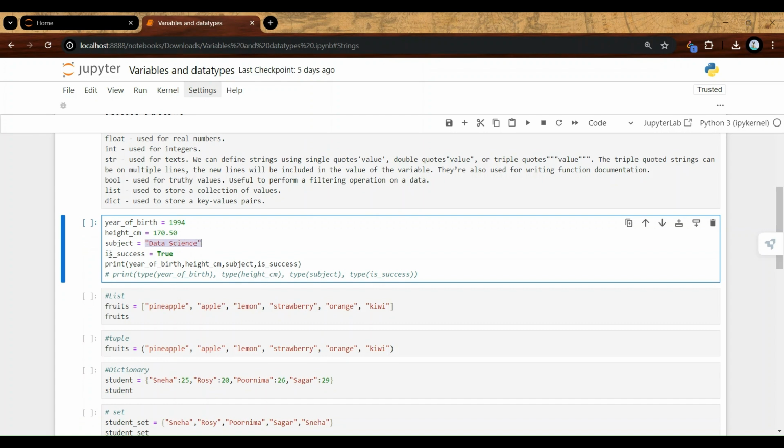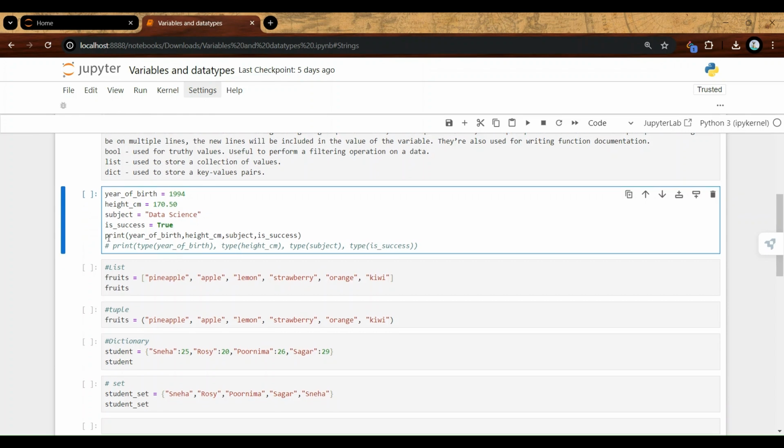And there is a variable called is success. You can make any variable that you want. And here I am storing true. So true basically falls under the Boolean category, if you remember. In Boolean, we have true and false both. And true is currently what I'm storing in it. True is basically like setting a value to true, or giving a value assigned to true. Later you can change it to false, and this is mostly used in different types of loops and stuff. We'll be checking this out going forward.